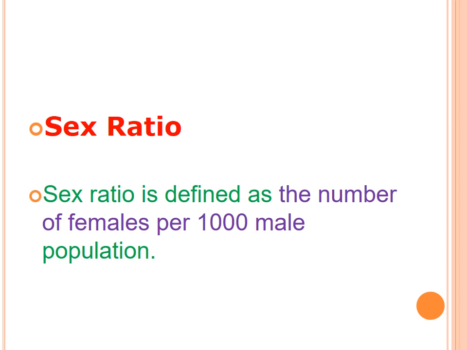If in a village there will be 100 men, okay, 100 men, and 25 or 50 women will be there. That is called the sex ratio. Sex ratio is defined as the number of females per 1000 male population. If 1000 males are there, 1000 ஆண்களுக்கு எத்தனை பெண்கள் இருக்கிறாங்க அப்படிங்கிறத கனெக்ட் பண்ணுறது தான் செக்ஸ் ரேஷியோ. Got it?